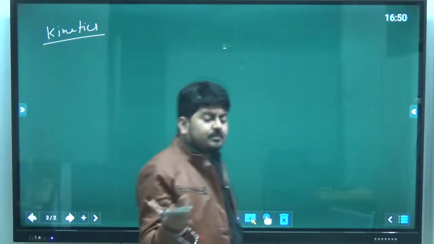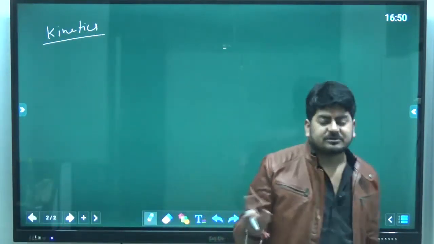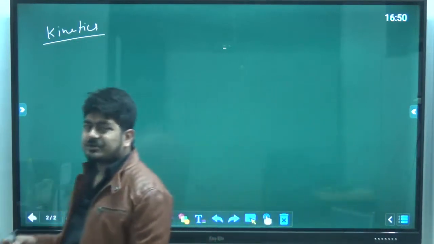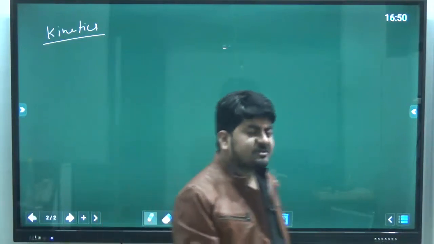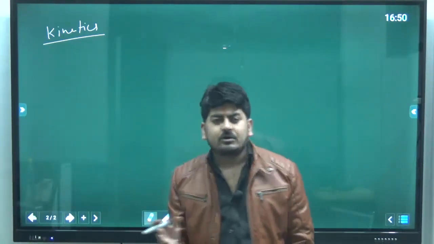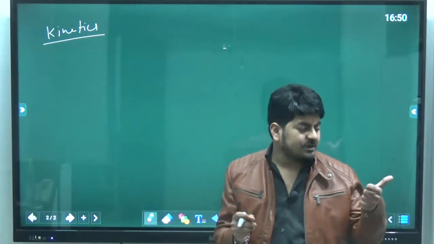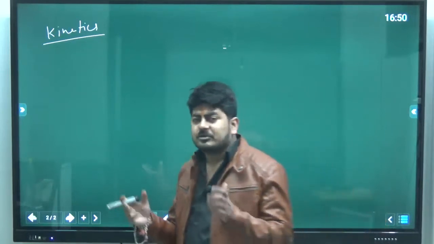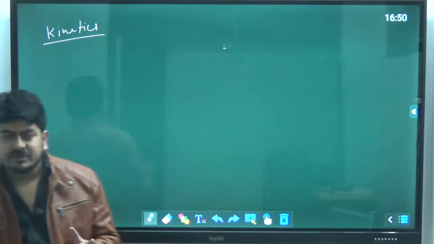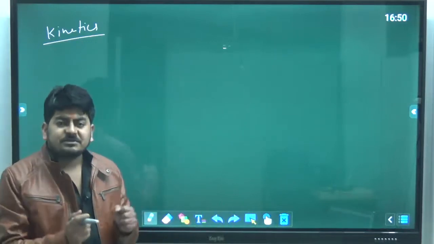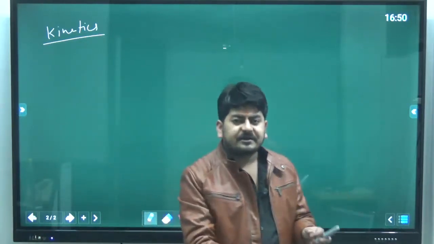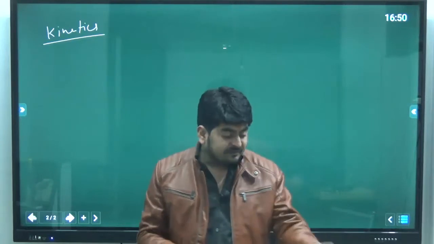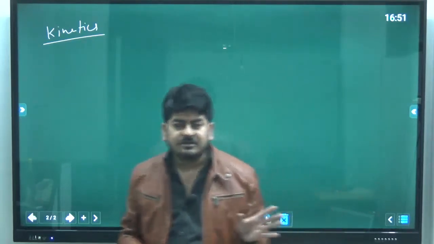Kinetics: how fast the process is. Whether the given process is fast or slow, we should know that. And how can we identify whether the given process is fast or slow? It's very simple. If we talk about two reactions, one is combustion and one is radioactive decay, I hope all of you are well aware of these two things. Combustion of any fuel can take place within fractions of seconds. There is a fuel, I just ignite it, the combustion starts, and within fractions of seconds the reaction will get complete.